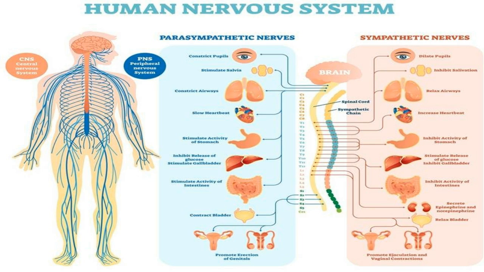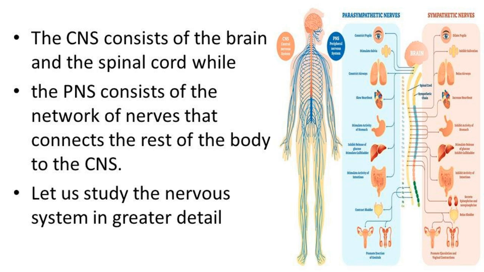The human nervous system. All the parts, all the organs are connected with the brain. CNS. First, the CNS consists of the brain and the spinal cord. The central part, the spinal cord, is connected with the brain to control. It becomes an axis line, so that's why it is called the central nervous system.